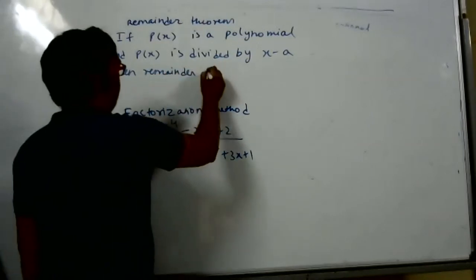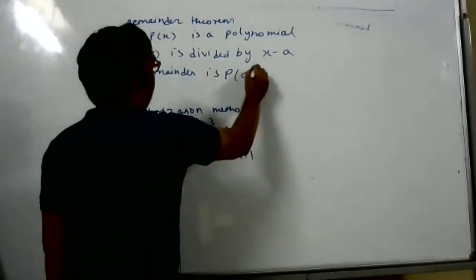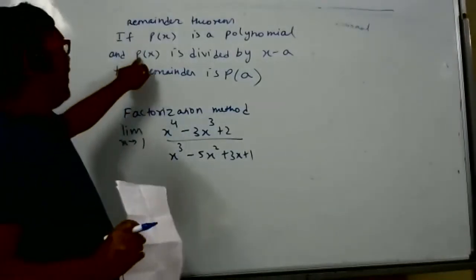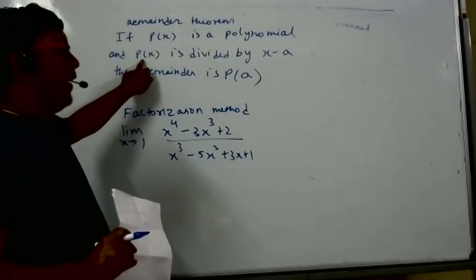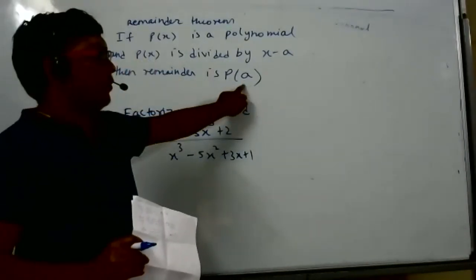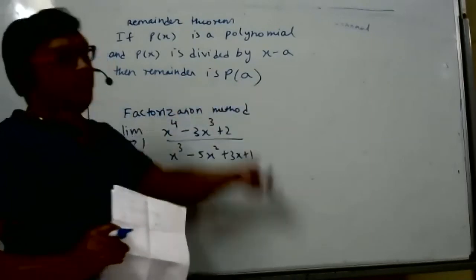P of a. In the polynomial, if you want to find the remainder, in the place of x you substitute a. You get the remainder.